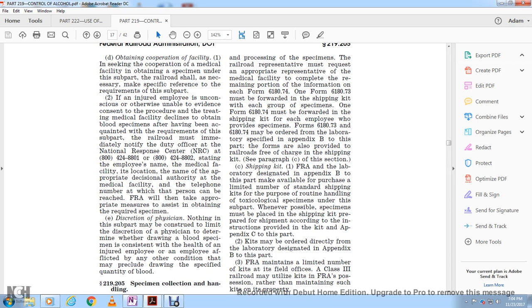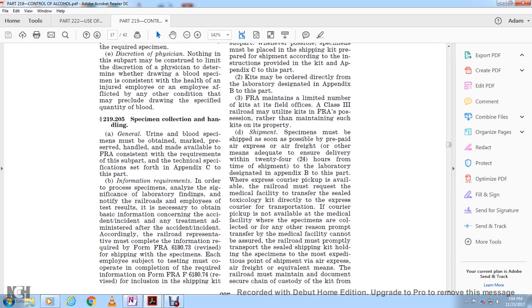Discretion of the physician. Nothing in this part may be construed to limit the discretion of the physician to determine whether the drawing of the blood specimen is consistent with the health of an injured employee, or an employee affected with any other condition that may prevent the drawing of the specified quantity of blood.